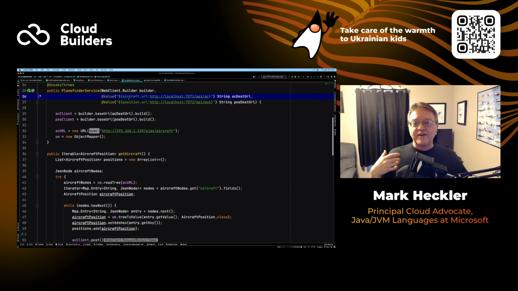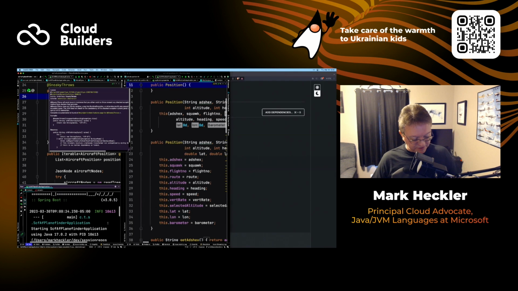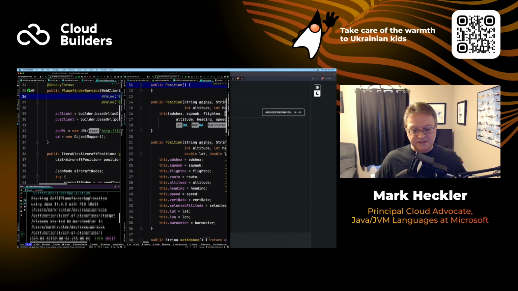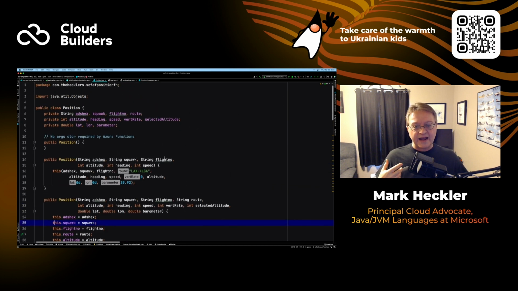And the fact that I'm not providing these URLs means it's going to use these by default and access the ones on the local network, which is what I want at this point. So I'm going to start that up, and we see that it is started and running, and that's great. And now I'm going to look at one of these, and this is our position application, our position function. And I have this configured to be both a Spring Cloud function application as well as the Azure function application.